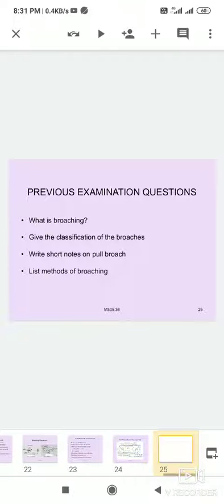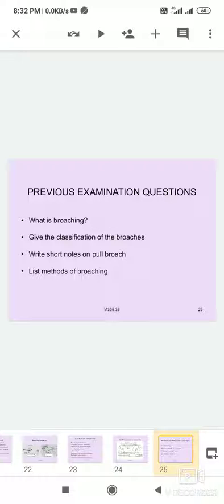Previous examination questions are very important for any examinations, for unit tests, mid exams, and end of the semester examinations. It is very important for short questions and essay questions. Short questions are sometimes different types of questions: what is broaching, what is the purpose of broaching, give classification of broaches, write short notes on pull type broach and push type broach, and list methods of broaching. These types of questions are asked in different ways, so learn every question.